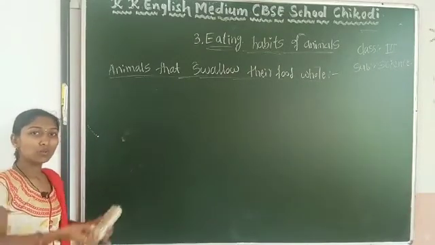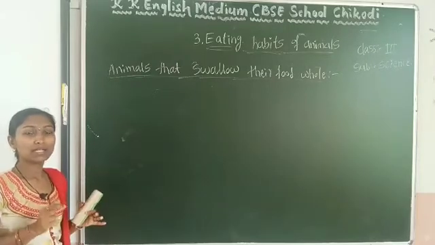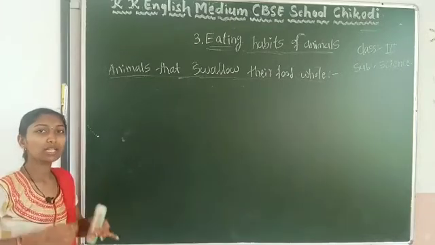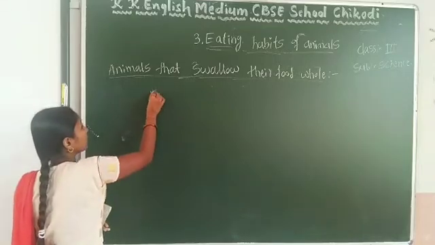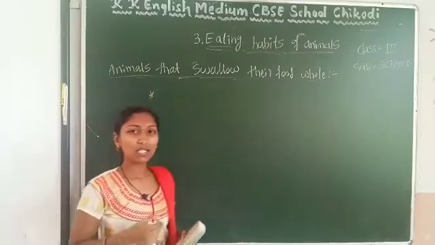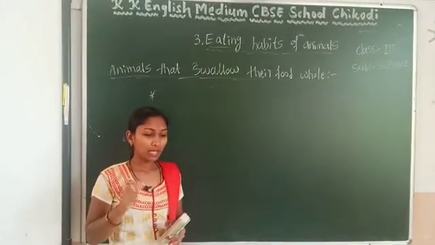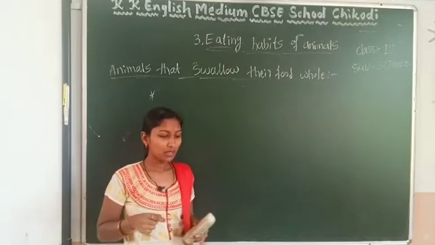They swallow their food whole. They do not chew it. They directly swallow it into their stomach and digest it in their stomach. So these are the animals that swallow their food whole.